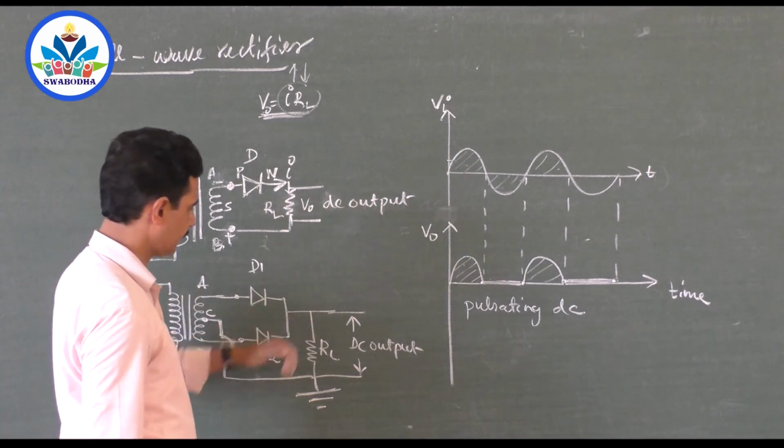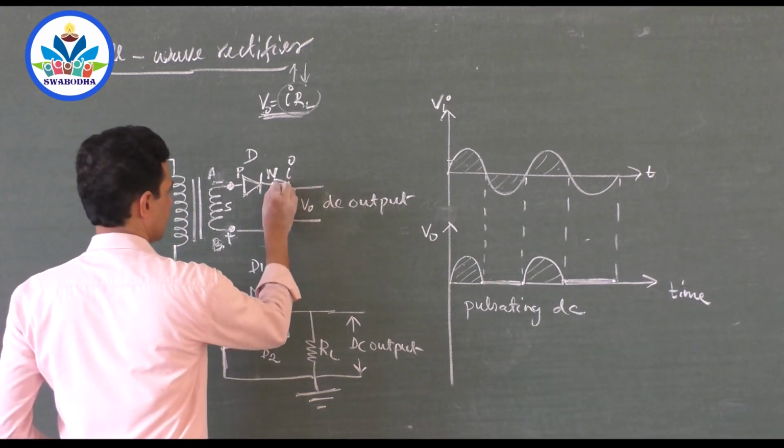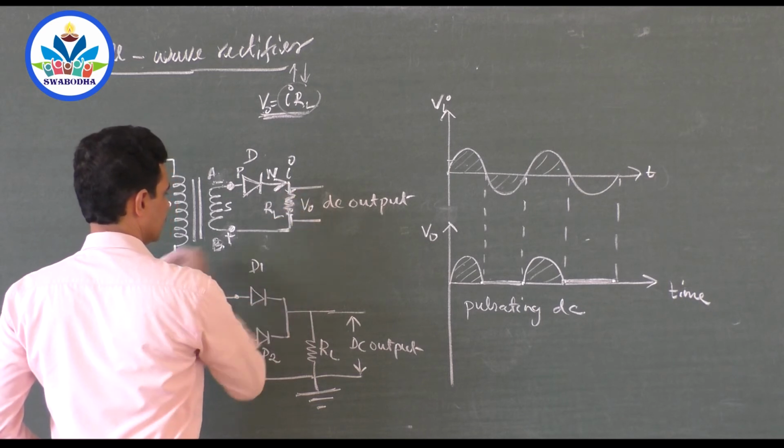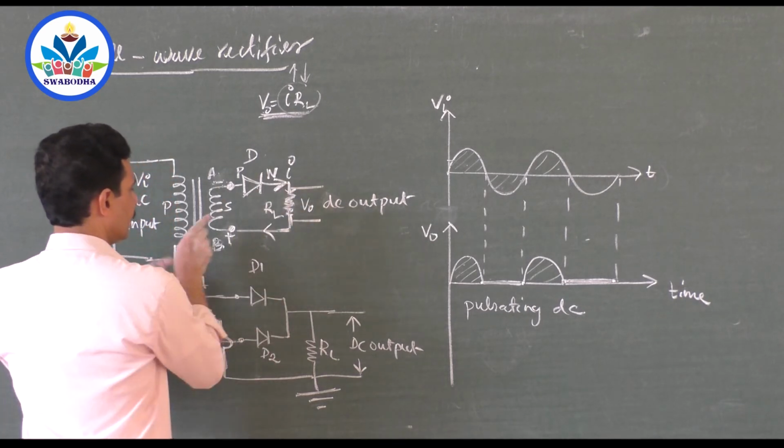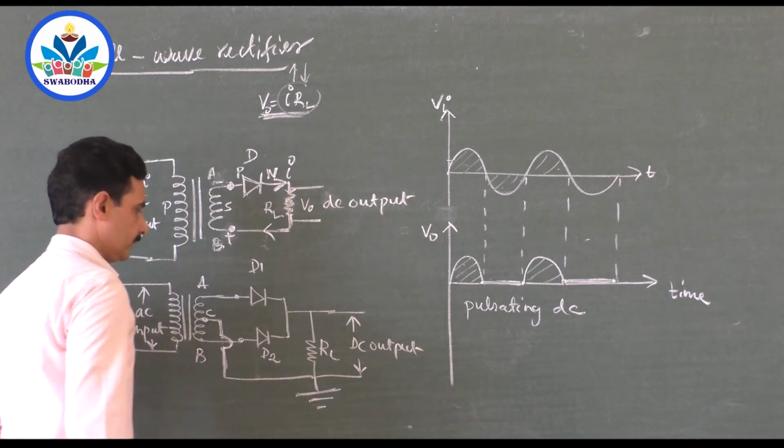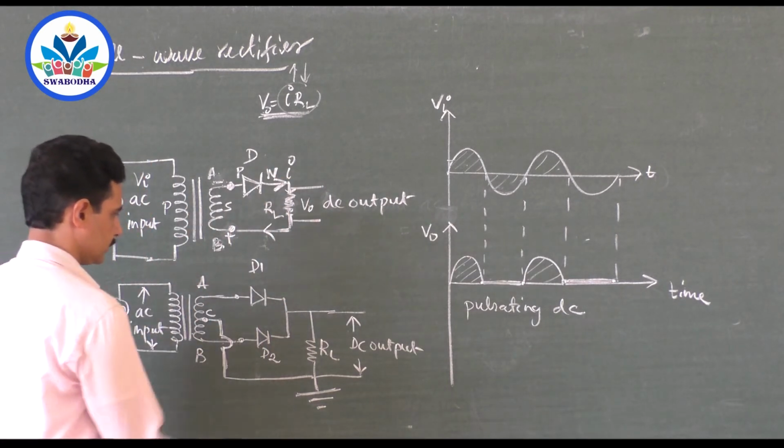Now we will write the direction of current. Here you see the direction of current is like this, like this, like this, right? It is always like this. Sir, won't we get current like this? No, the diode doesn't allow. But now you have 2 diodes, D1 and D2.